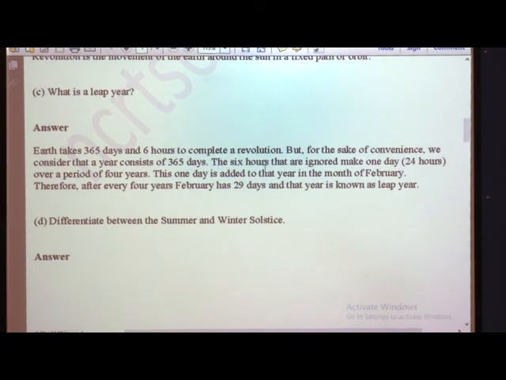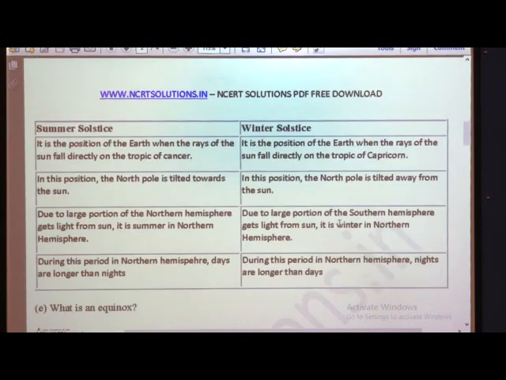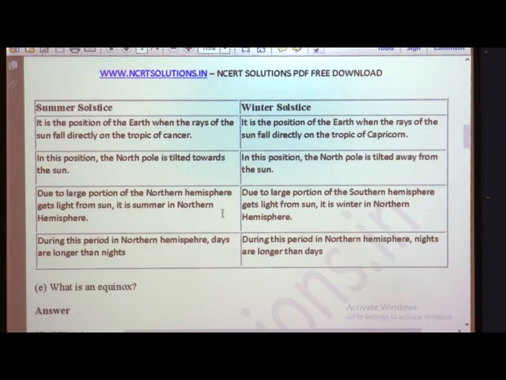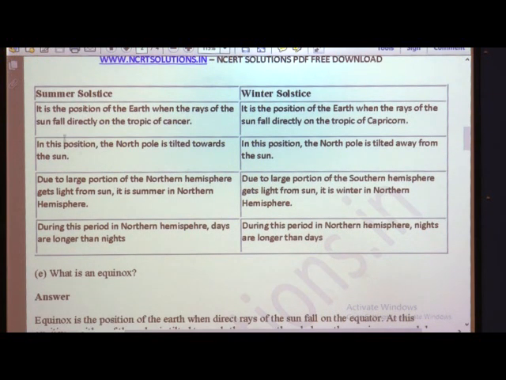Then the 6 hours that are ignored make one day, that is 24 hours, over a period of 4 years. This one day is added to the month of Feb, and thus Feb has 29 days, which is called a leap year.